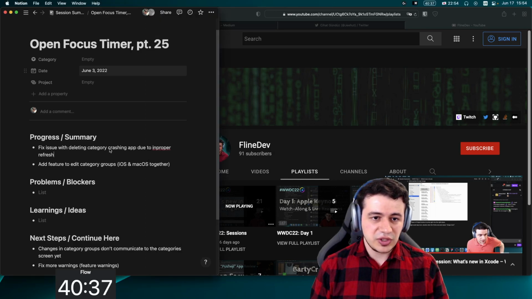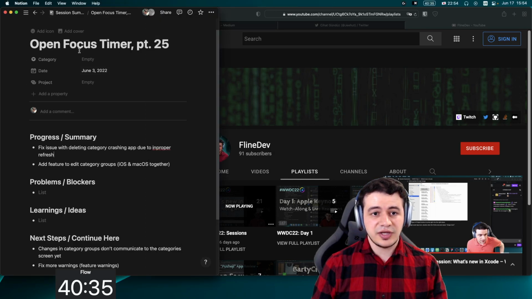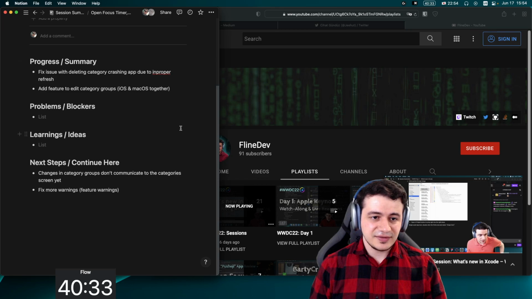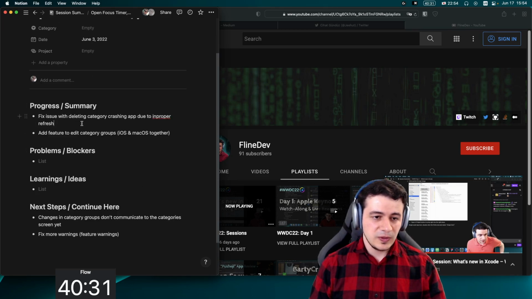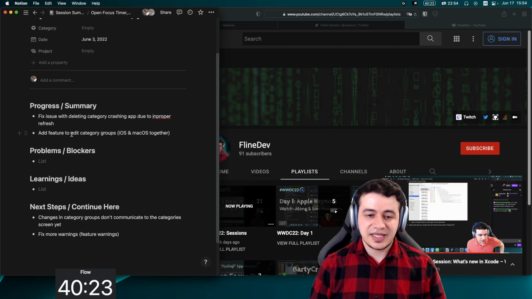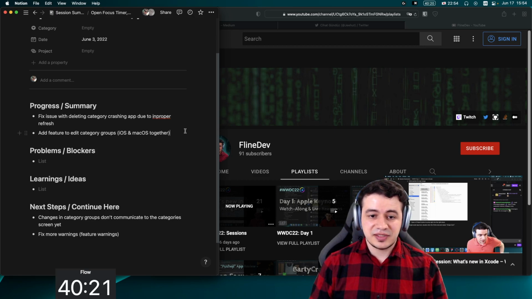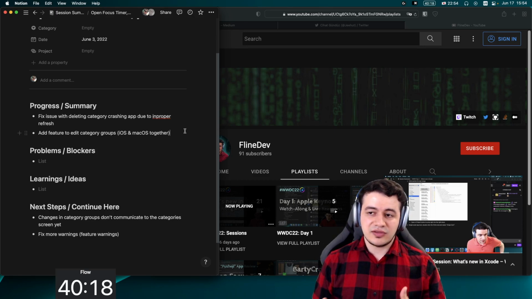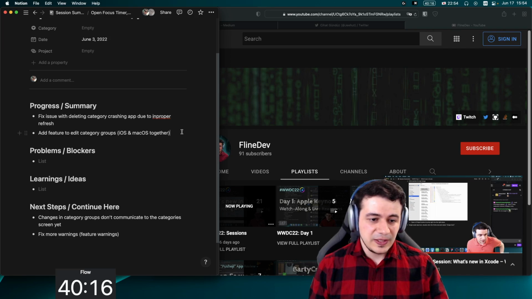All right, but we're going to go back to the Open Focus Timer. And this was from last time, the summary. What we did two weeks ago was we fixed an issue with deleting category crashing the app. So we had a problem there and we fixed that. And we added a feature to edit category groups. So that's basically a new feature that the app allows. And there were no blockers, no learnings last time.